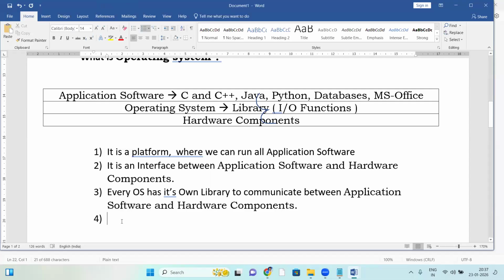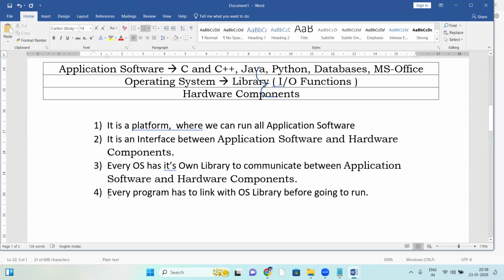So every program has to link with the OS library before going to run it. It is compulsory to link. This is a somewhat important point from the Java perspective. In Java, I will explain statically linking and dynamically linking very clearly next. So that's all about OS.